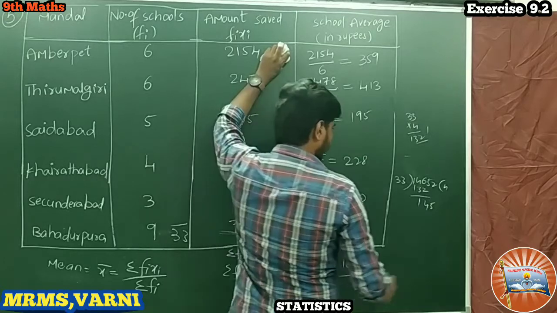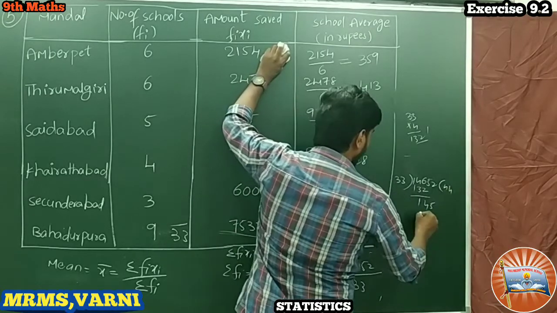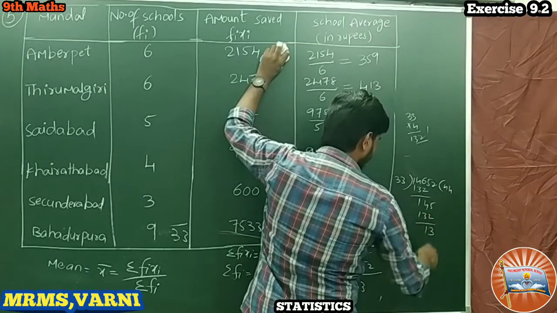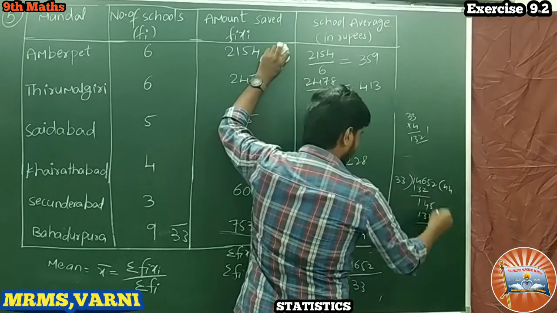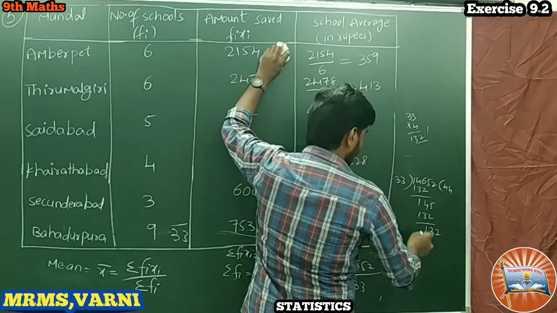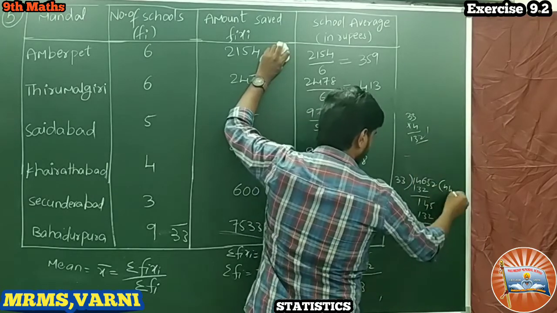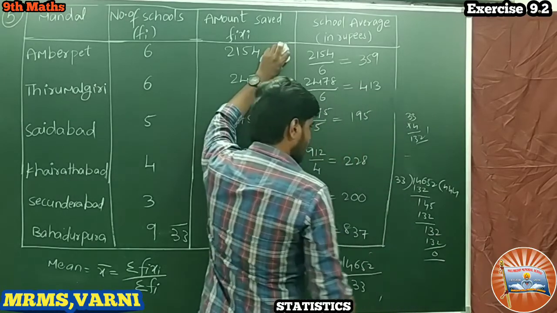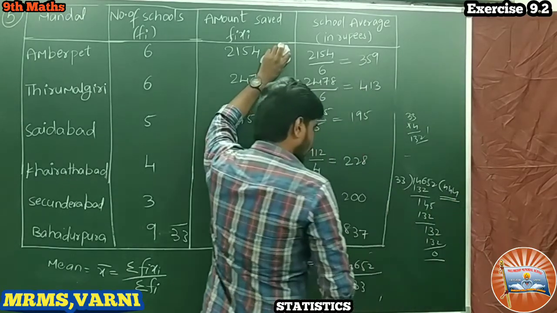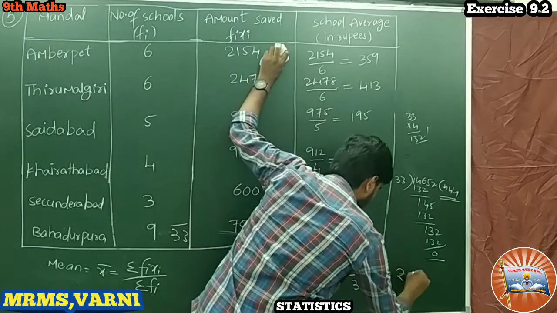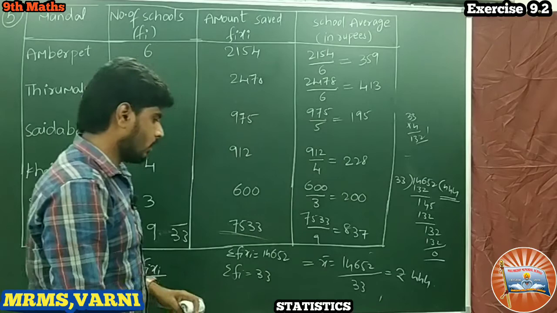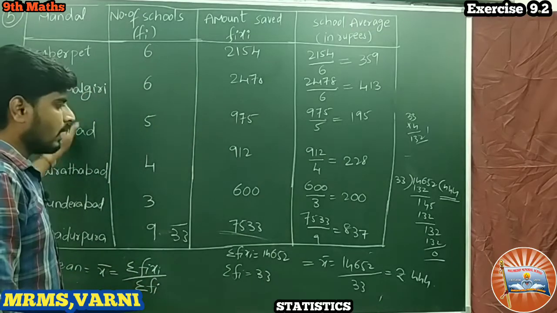Okay, again 145. Take again 4, 33 fours. Again 132 here. 5 minus 2, 3. 4 minus 3, 1. And take this 2 here, 132. So already we have 33 fours, 132. So 0 we got. So what is the amount we got? 444. So rupees 444 is the average saved amount for all the mandals.